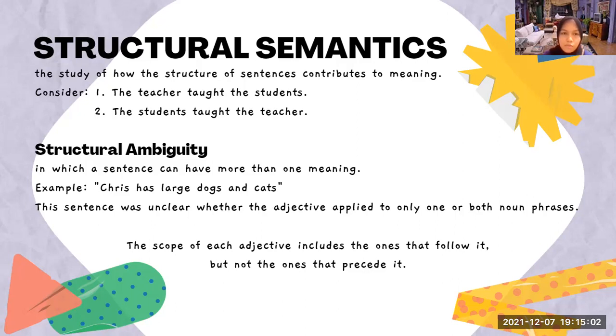One of the reasons for this ambiguity is that the adjective comes before the noun, and so the scope of the adjective tends to extend to words that follow it. When we have a noun phrase that consists of a list of adjectives, the scope of each adjective includes the ones that follow it, but not the ones that precede it. Next material will be explained by Anas.